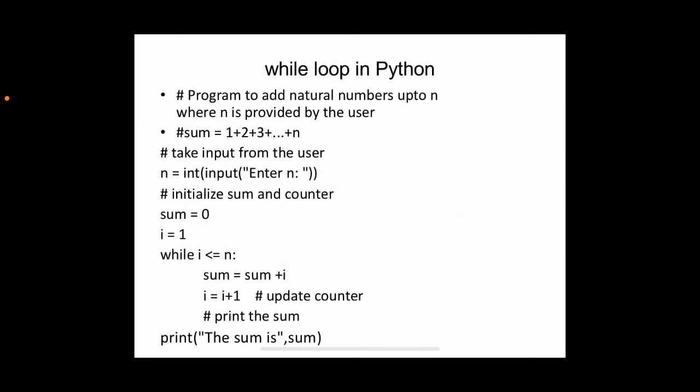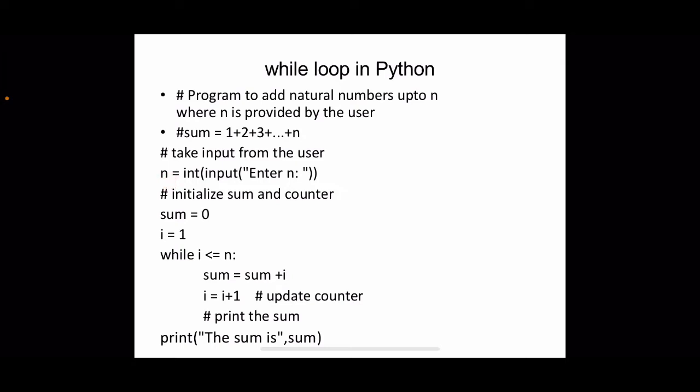So let us see how this while loop can be used in a Python program to repeat a set of statements. The problem selected here is a program to add natural numbers up to n, where n is provided by the user. That is, we have to perform the operation 1 plus 2 plus up to n, where n is given by the user. First step is to take the value of n from the keyboard. So we are using the input function to read a value from the keyboard, converting that into an integer, and storing it in n.